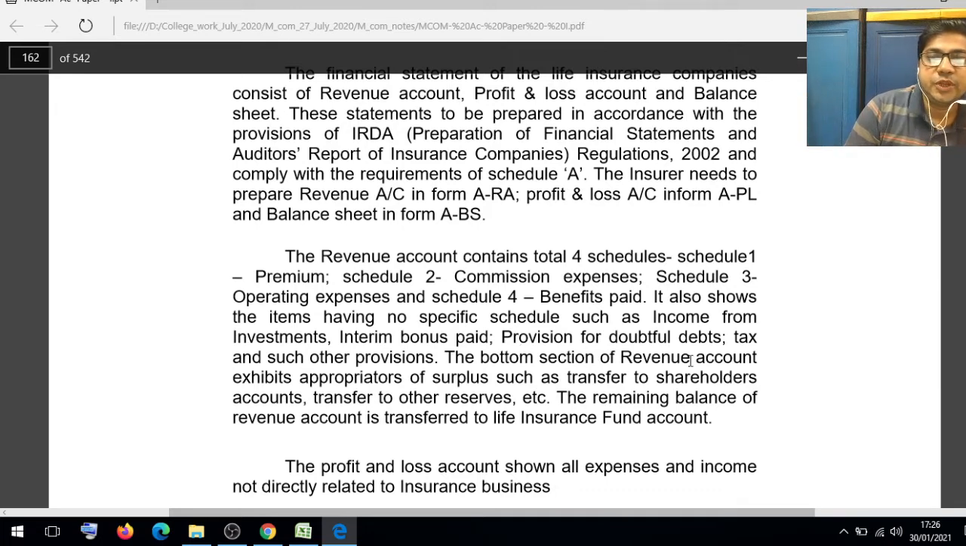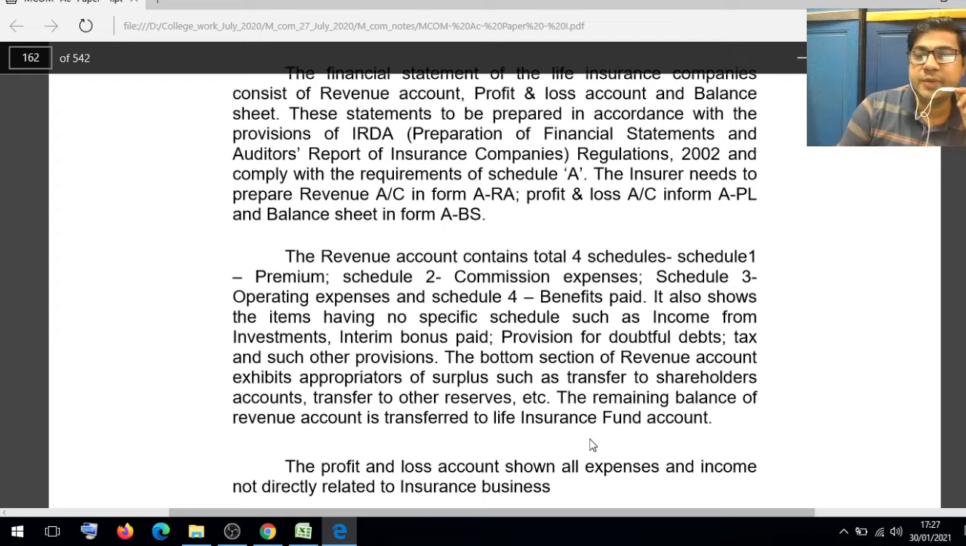The bottom section of the revenue account exhibits the appropriations of the surplus. We prepare the revenue account to find out the surplus, which is transferred to the shareholders account or to other reserves account. Whatever balance remains is transferred to the life insurance fund account.